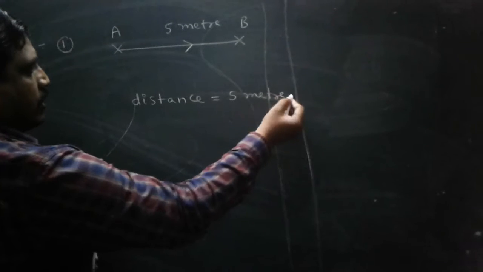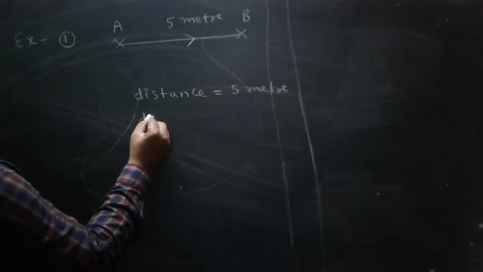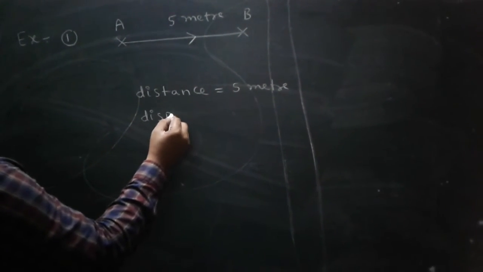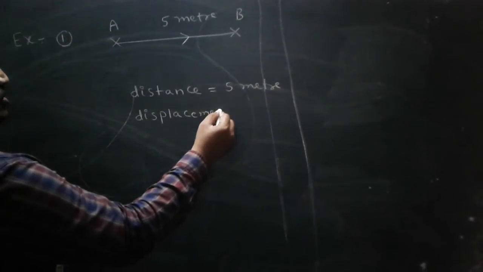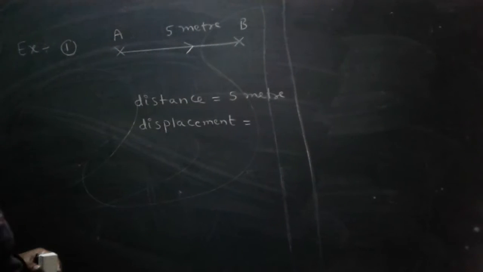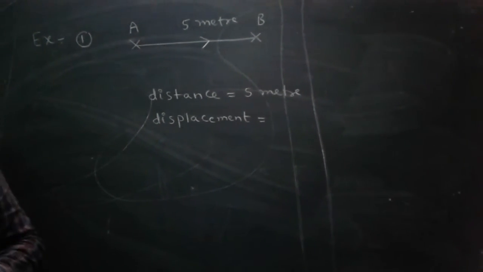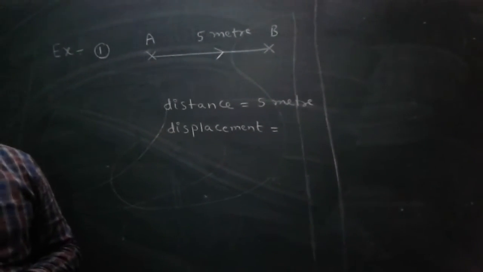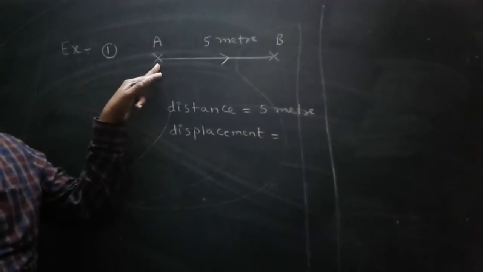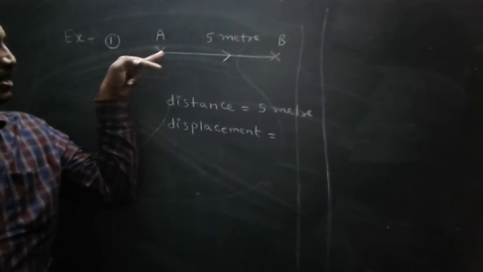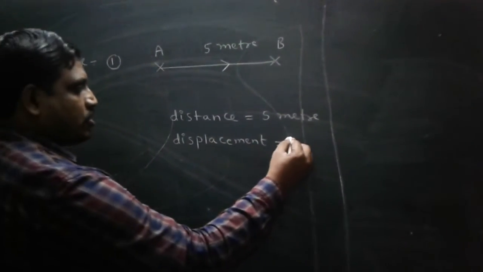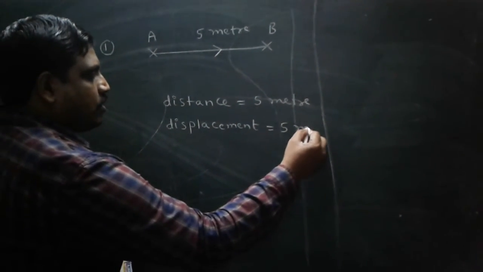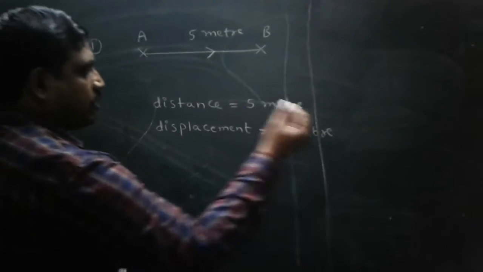Next, what is the displacement? Displacement is the shortest distance between initial position and final position. This is the initial, this is the final, there is nothing shorter than this. So in this situation displacement is also 5 meters.